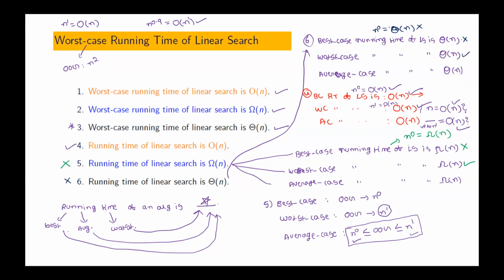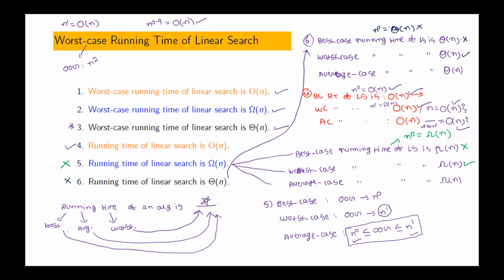Okay. Now, most of you must have heard something like this: it is always better to represent worst case running time of an algorithm using big O notation. Now, can you tell me why it is true? Why is big O notation preferred for worst case?